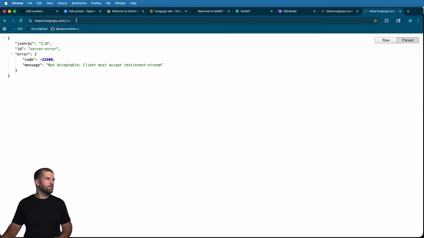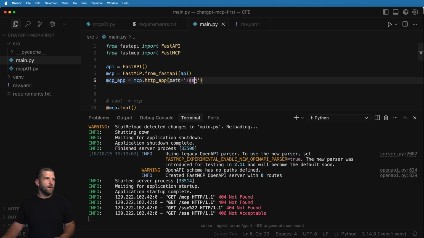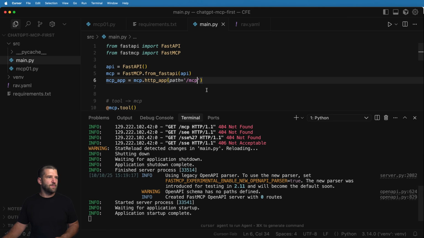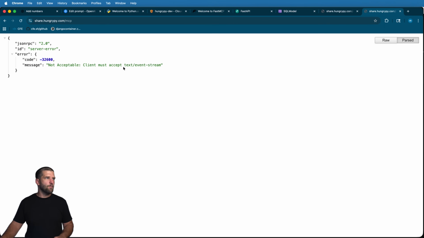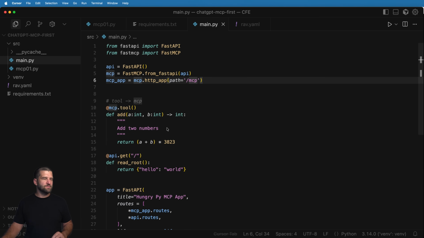and make sure I spell it right. And there we go. So that's where that path comes in, but I'm gonna leave it in as MCP because that's what I've been using. And so this also means that I probably could add in more instances of the MCP server, which I think is well outside the scope of what we're doing here. And whether or not you want to do that is a whole different story.